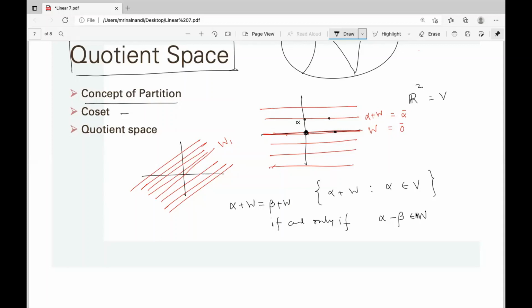Now, how do you make this collection a vector space? You first have to define, over the same field, some addition and scalar multiplication. We define addition in the natural way: alpha plus W plus beta plus W is alpha plus beta plus W. Now this plus is in the vector space after the quotient.